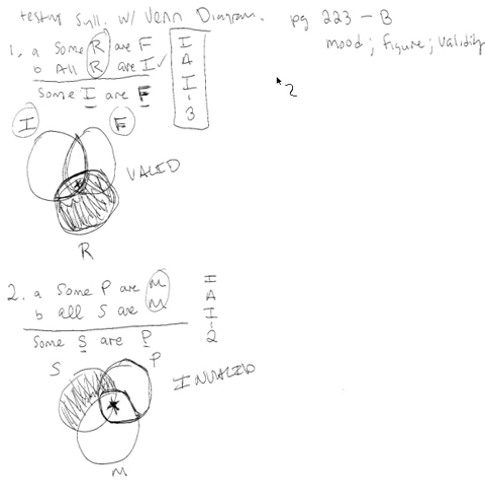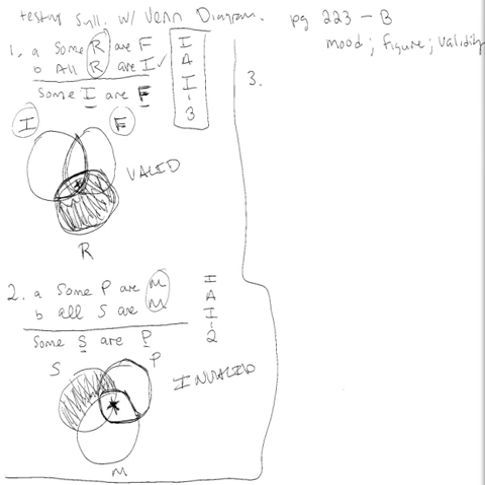All right. Let's do number 3 over here. I'm going to draw a little line separating these real quick. Okay, so number 3. Some mammals are not horses, for no horses are centaurs, and all centaurs are mammals.